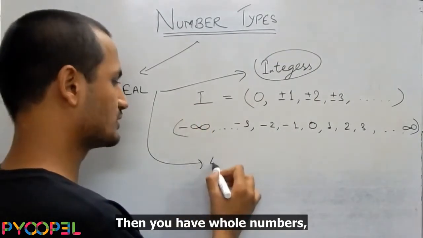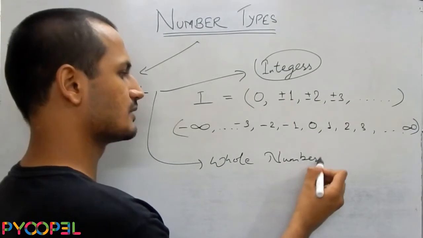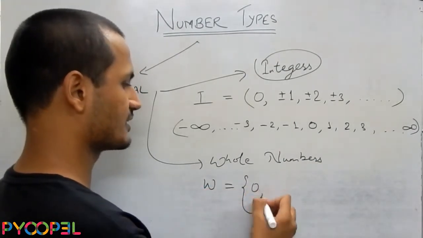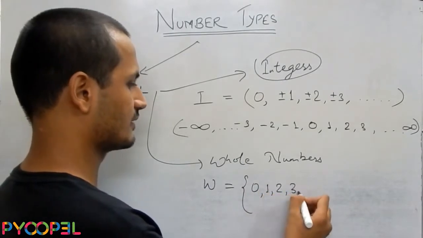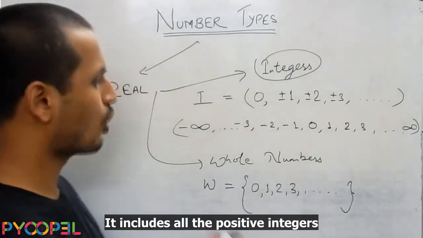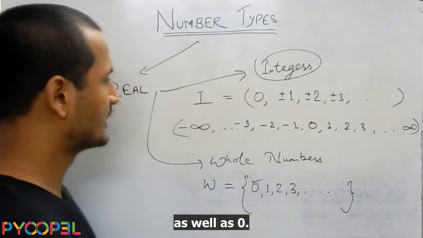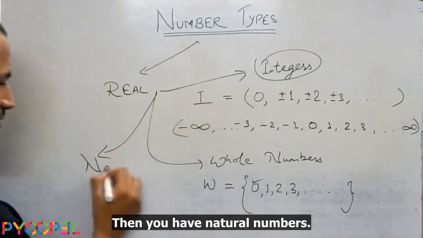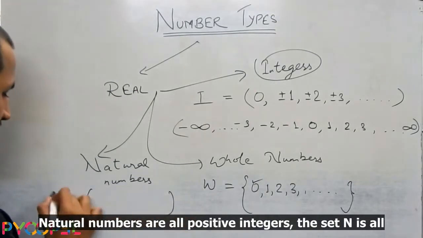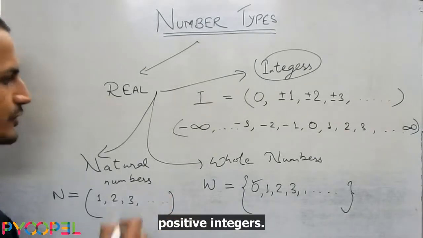Then you have whole numbers. The set of whole numbers is somewhat like this. It includes all the positive integers as well as 0. Then you have natural numbers. Natural numbers are all positive integers. The set N is all positive integers.